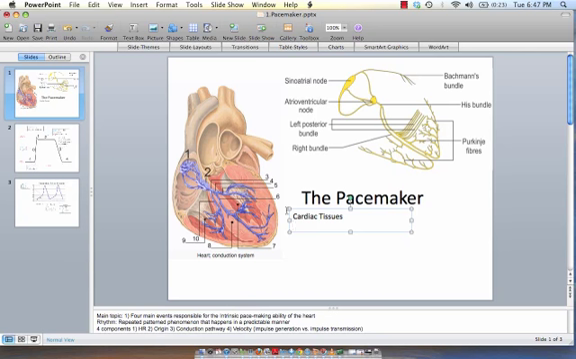Cardiac tissues can be broken down into tissues that display automaticity and those that do not display automaticity. Tissues that display automaticity are the SA node, the AV node, the bundle of His, and the Purkinje fibers. Tissues that do not display automaticity are the atrial and ventricular myocardium.